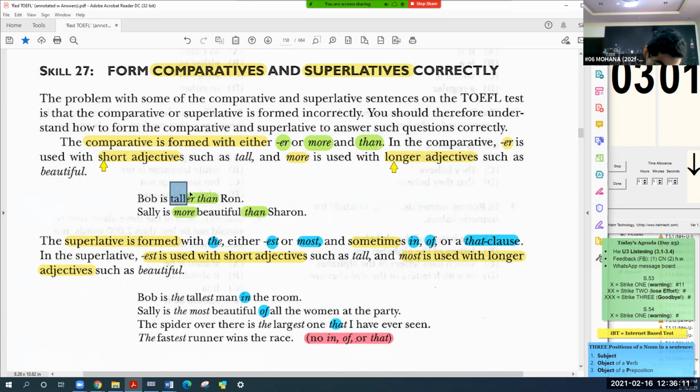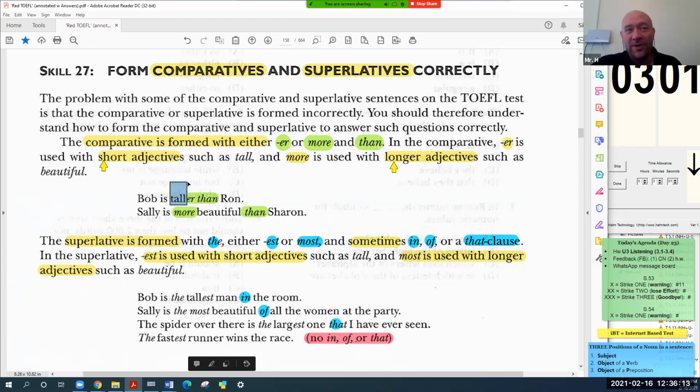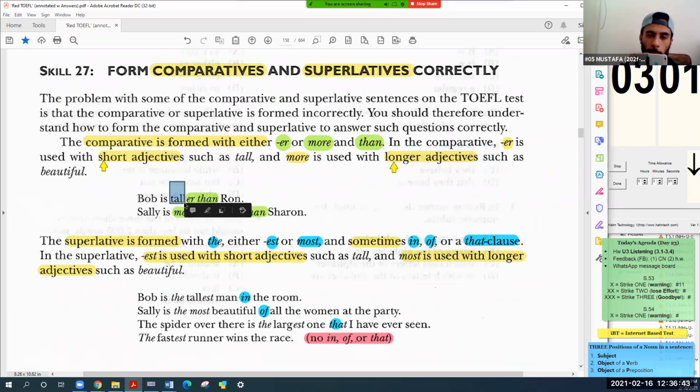I'm joking with you. What's the opposite of tall? Short. Short is also the opposite of long, right? But the idea is this is a short adjective. Why? Because it has one syllable.